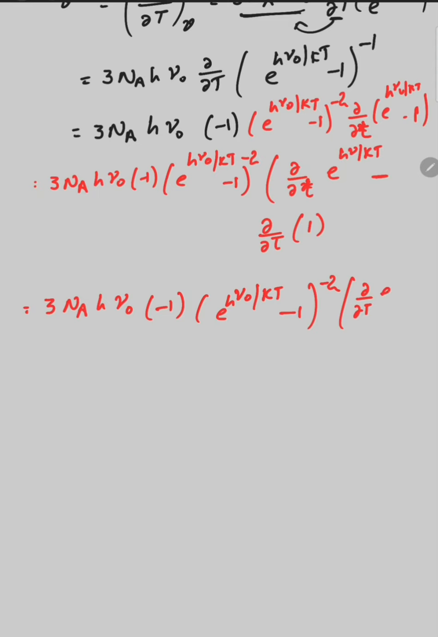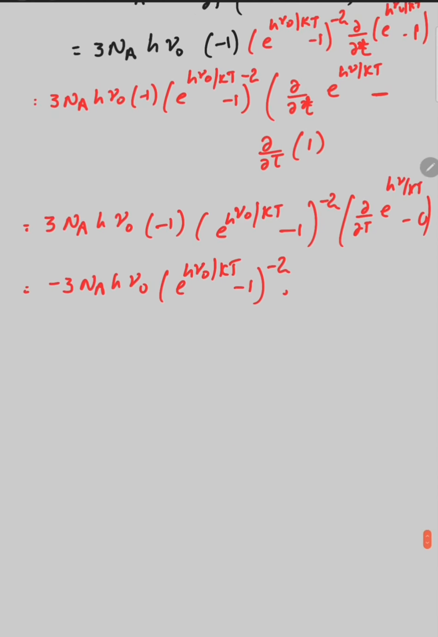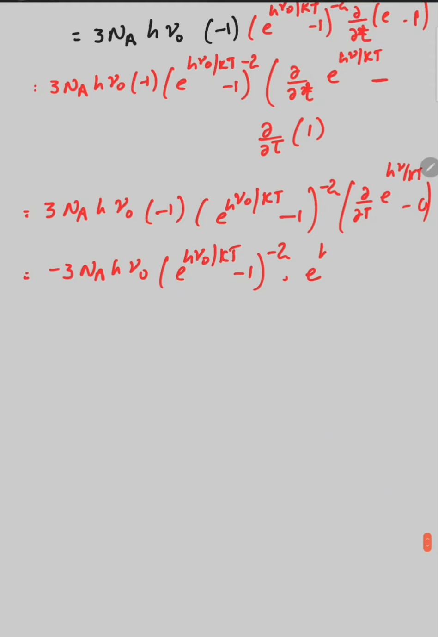d by dT of exponential of h mu upon kT, minus 0. This equals minus 3 Na h mu naught e to the power h mu naught upon kT minus 1 raised to the power minus 2. Differentiation of the exponential factor, that is e to the power h mu naught divided by kT into differentiation of h mu naught upon kT.